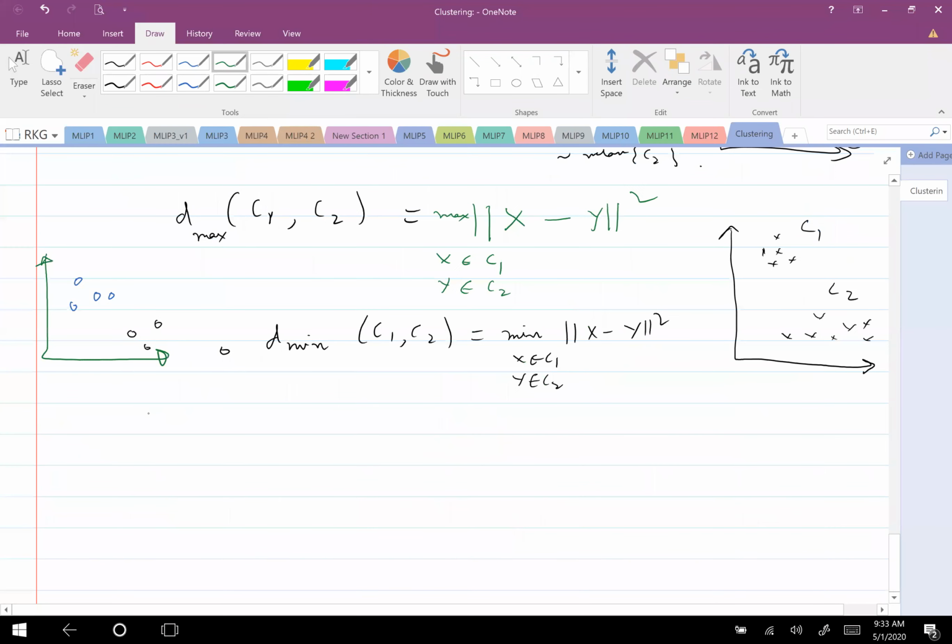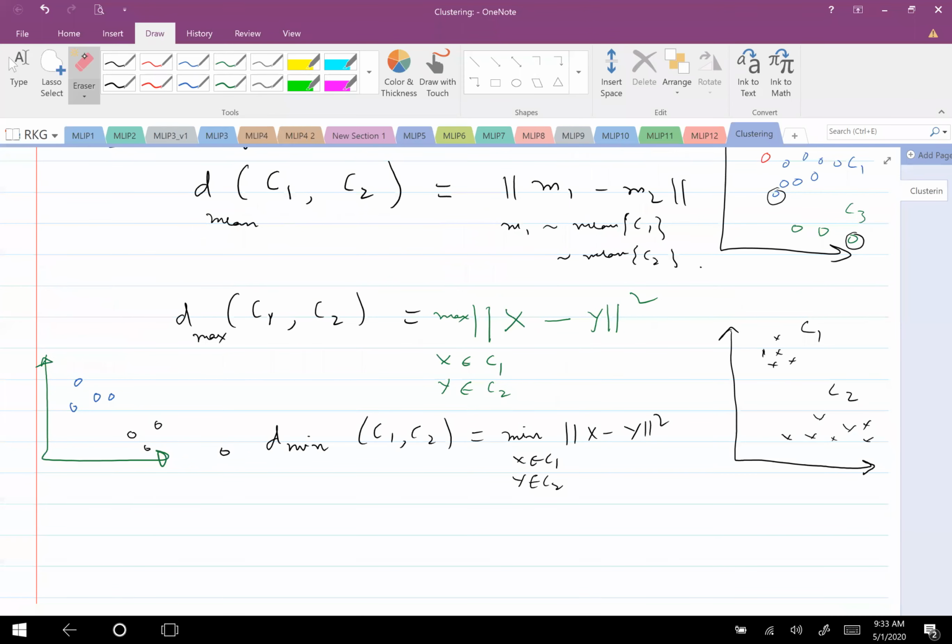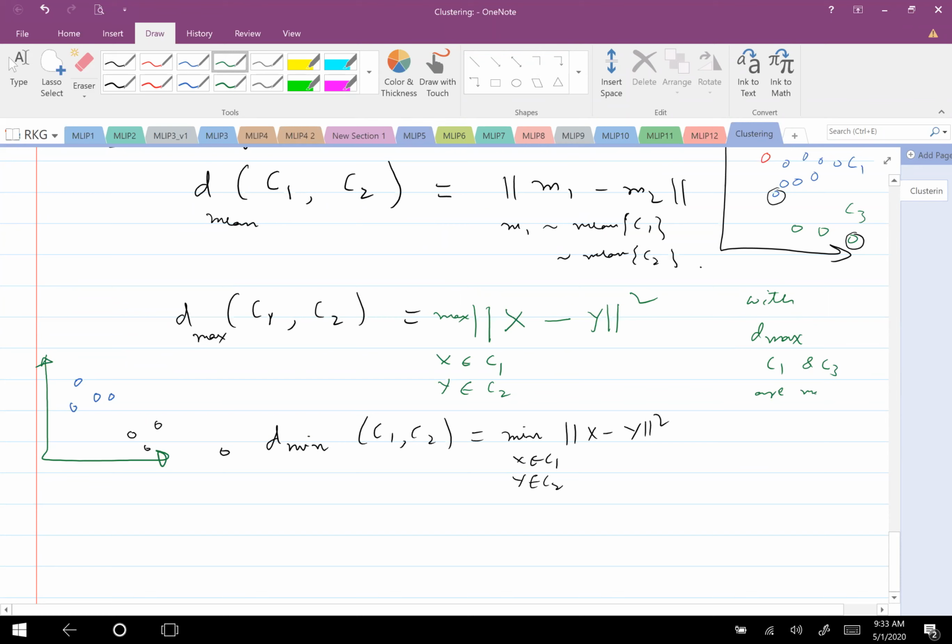Yeah. So to write, I will probably erase this and write here. With D max, C1 and C3 are merged first. While, I hope this is understood, right? With D min, C1 and C2 are merged.